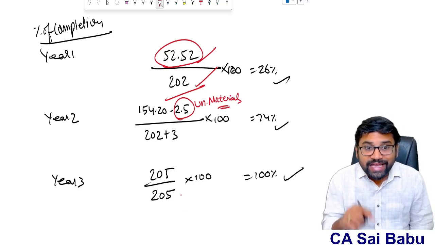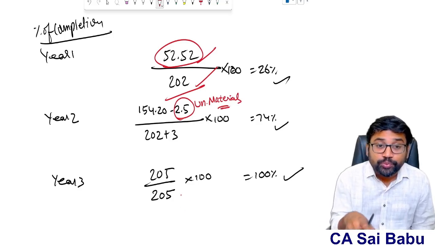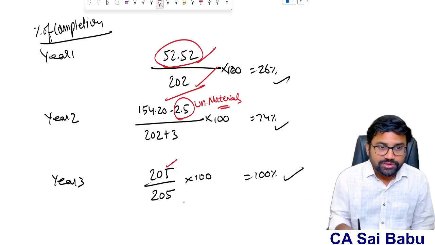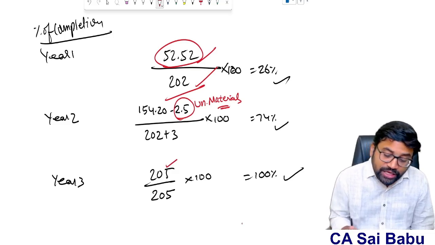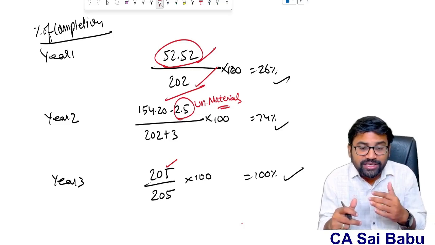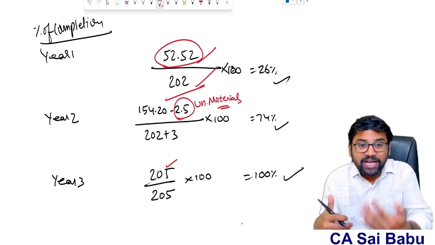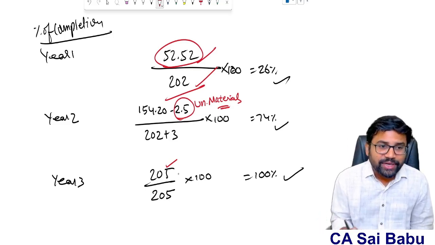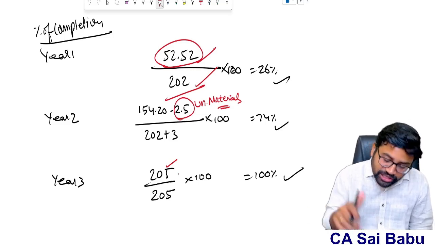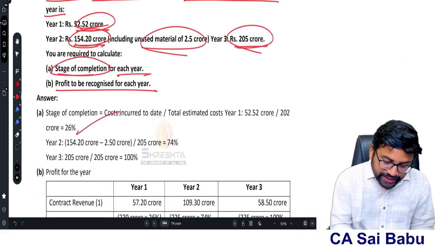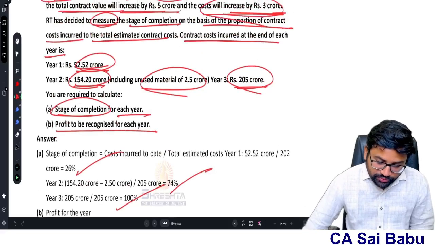But sir, here the assumption is that these unused materials of 2.5 have been utilized in year 3 and are included in this 205 crores. So therefore, we are not required to add this 2.5 again. Because see, second year unused materials means you are reducing from the cost. That means it is part of third year cost now. But we need not add it separately because the assumption is that this 205, whatever the cost incurred by the end of the third year for 3 years, includes that. That's it. So the percentage of completion is this, sir: 26, 74, 100%.